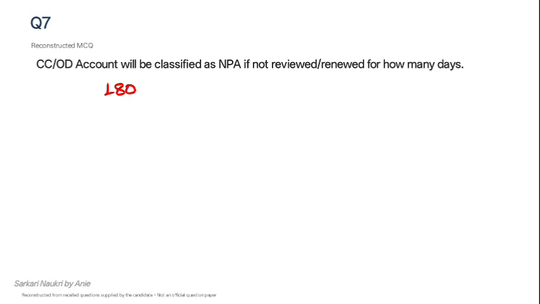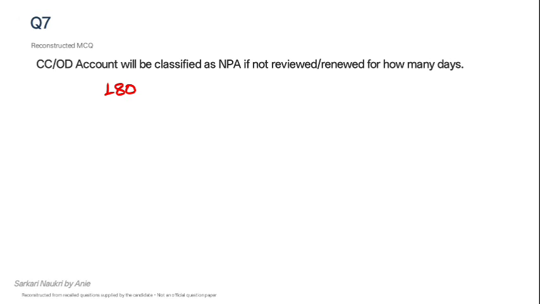Other is updation of the stock statement in the loan. So whenever the stock is not updated in a loan for more than 3 months, then it is classified as NPA. And for term loans, we all know, if the principal and interest is unpaid for 90 days, then it is classified as NPA.